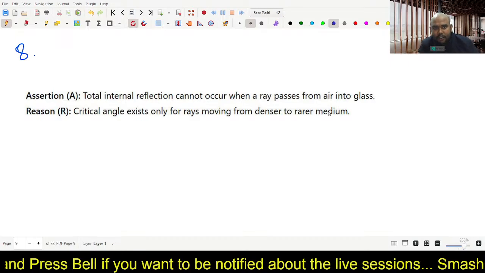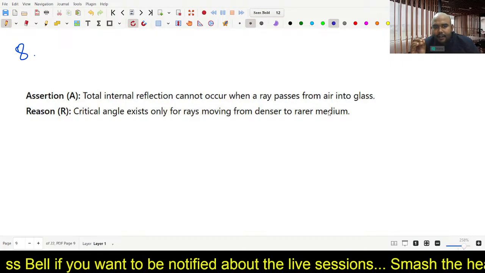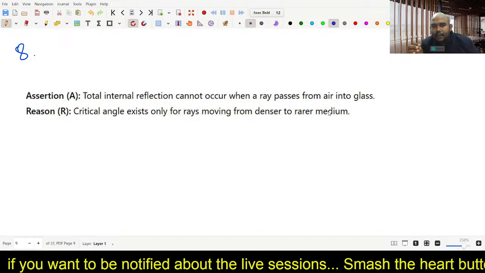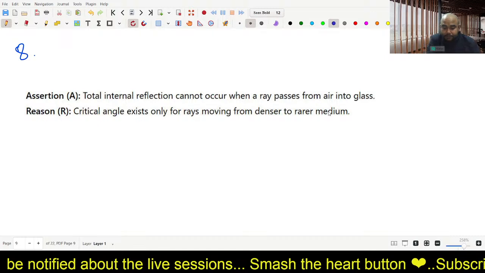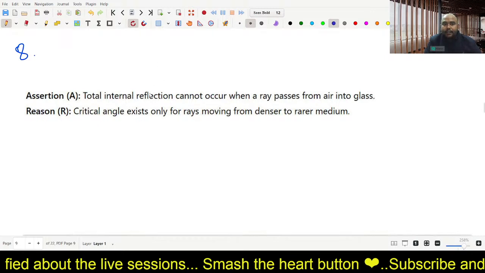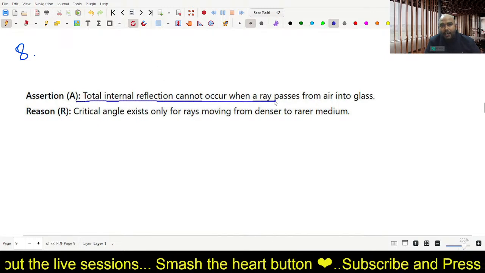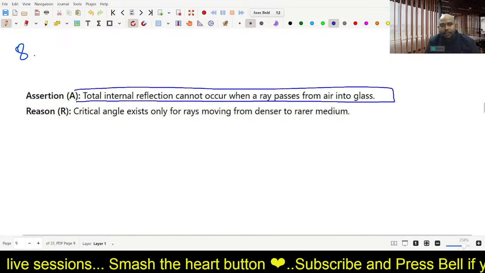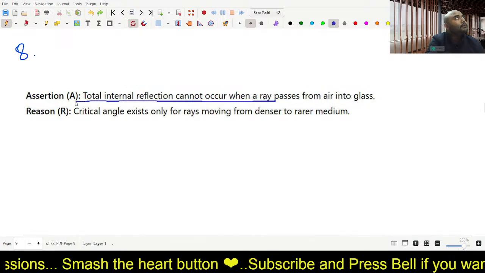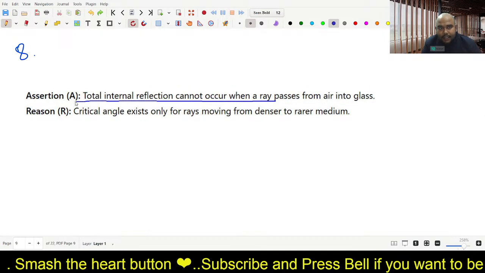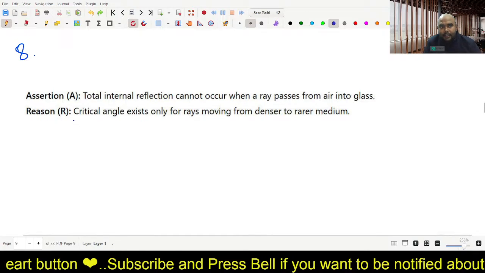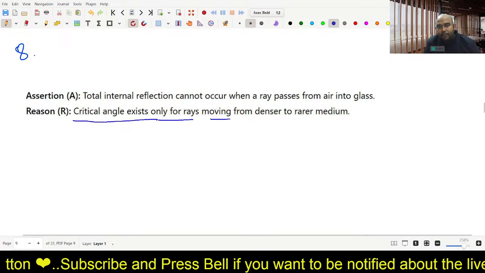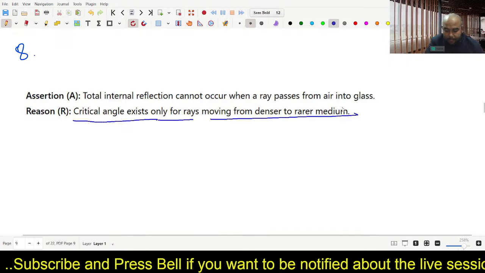So the 8th question, come on, tell me. Total internal reflection cannot occur when a ray passes from air to glass. What do you think about it? Is it true? Total internal reflection cannot occur when a ray passes from air to glass. The reason: critical angle exists only for rays moving from denser to rarer medium.